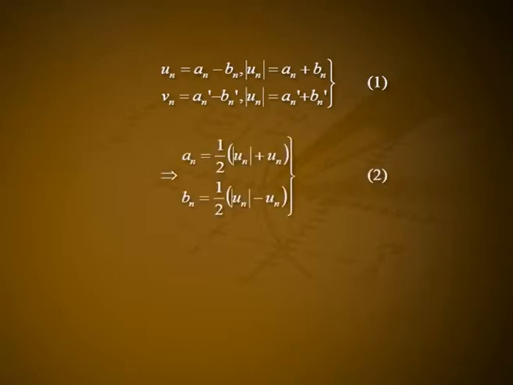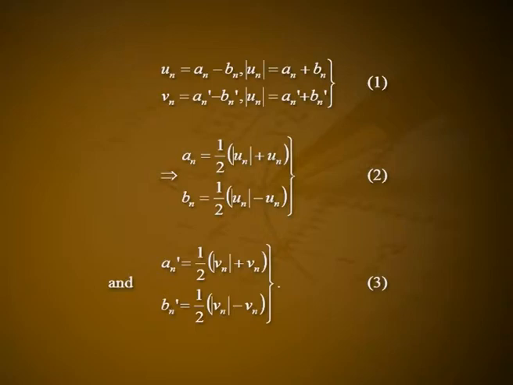Then clearly An, Bn, An dash, Bn dash are non-negative and Un is equal to An minus Bn, modulus of Un is equal to An plus Bn, Vn is equal to An dash minus Bn dash, modulus of Vn is equal to An dash plus Bn dash. Let it be equation number 1, which implies An is equal to 1 by 2 into modulus of Un plus Un, and Bn is equal to 1 by 2 into modulus of Un minus Un. Let it be equation number 2.